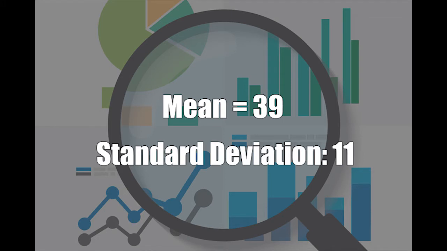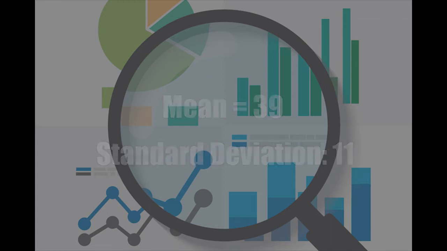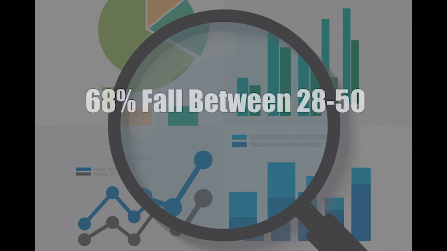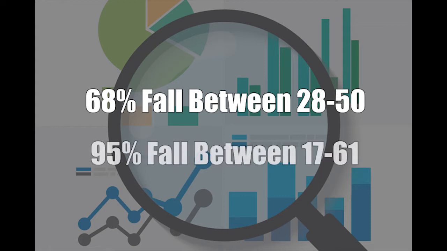Now, what does that mean? That means that when we think about the concept we just saw on the video, we understand that with that average age, if we went down 1 standard deviation, we would subtract 11. And if we went up a standard deviation, we would add 11. And that would mean that 68% of our class falls between 28 and 50 years old. And that's just representative of the matrix that we analyzed. And if we went 1 more standard deviation down, and 1 more standard deviation up, we would understand 95% of what we expect to be the age range in our class.